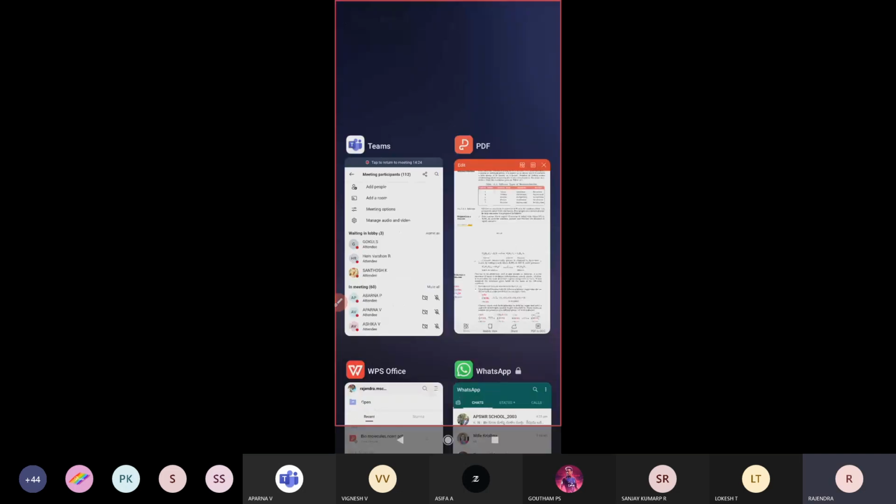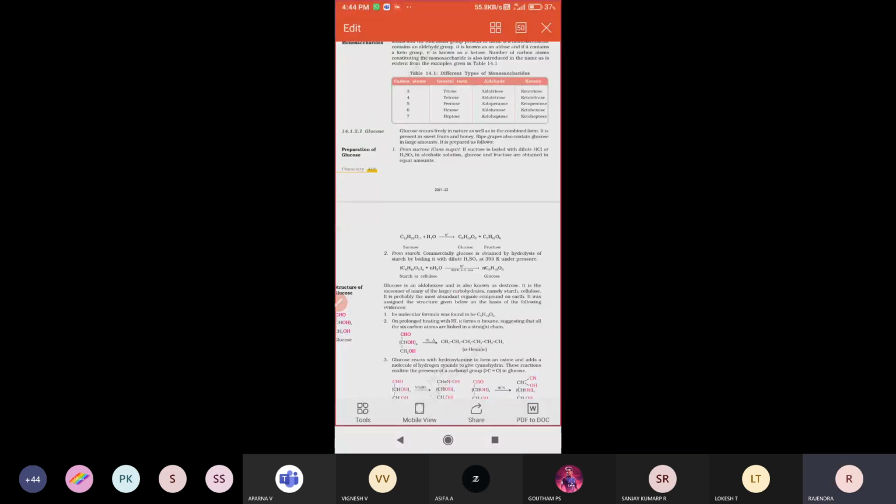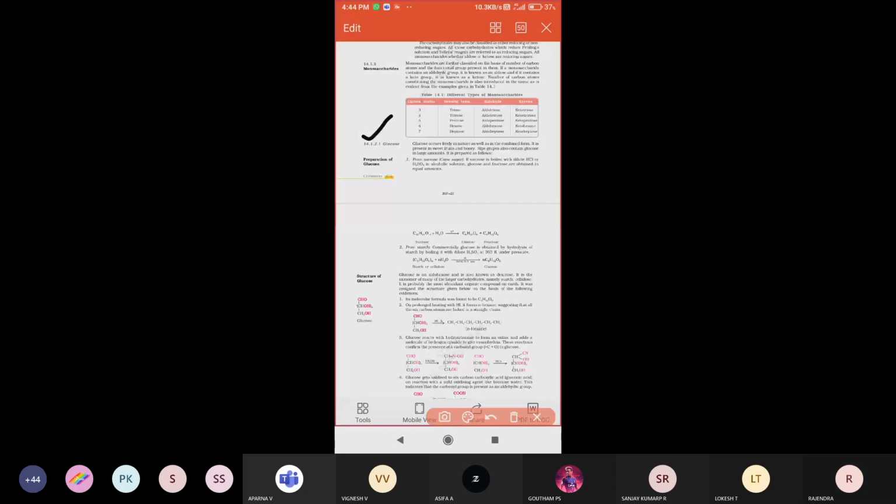Next one, see that. Next one, this is a very important one. This is called glucose. Very important compound. This is glucose. So what is meant by glucose, and what are the major structural evidences? Structural elucidation, we can say. What are the structural elucidations presented for this glucose? All this we are now going to see.